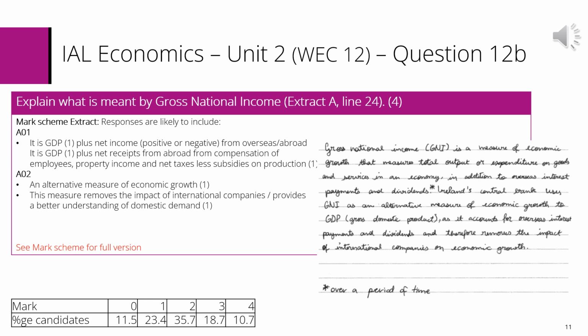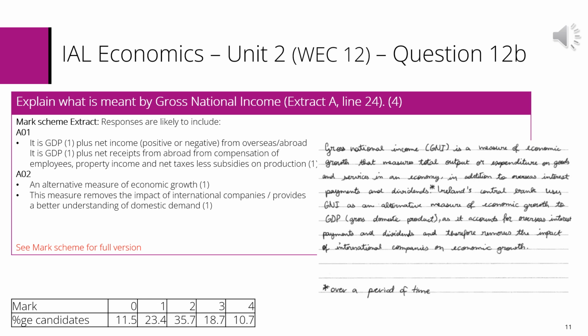For over 34% of responses, they scored half marks or less. There was a good proportion of students who gained 3 or more marks, however. That's 18.7% for 3 marks and 10.7% for 4 marks.